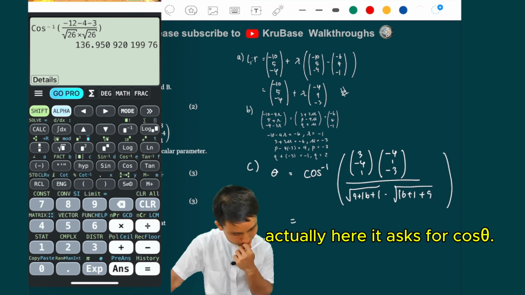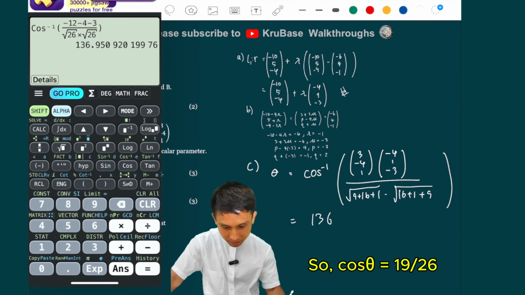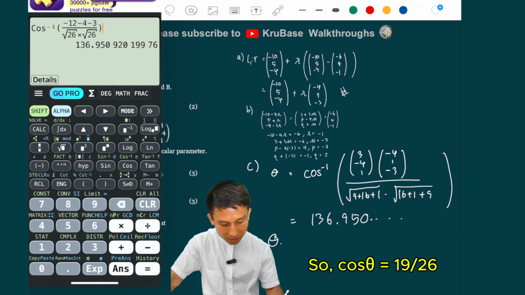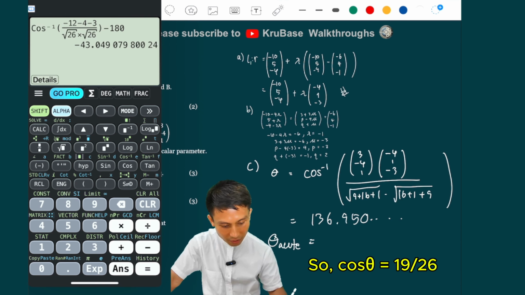Yeah, just checking, both 26. So that comes to 136.950, and so on. But you want acute, right? So if I minus 180 there, I'm going to get an acute angle, so I answer as a positive.